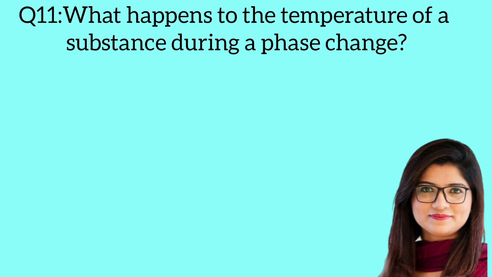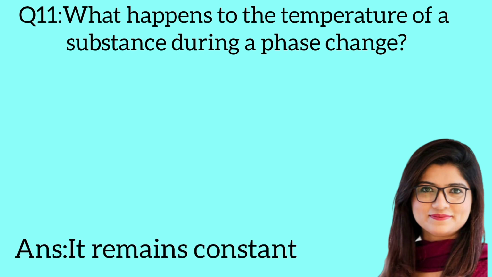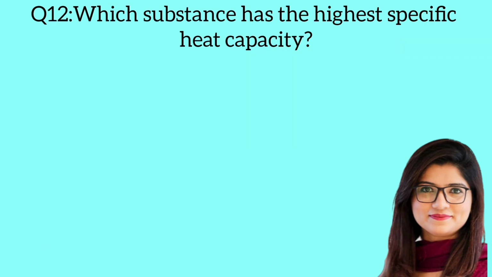Question 11. What happens to the temperature of a substance during a phase change? Answer: it remains constant. Question 12. Which substance has the highest specific heat capacity? Answer: water.